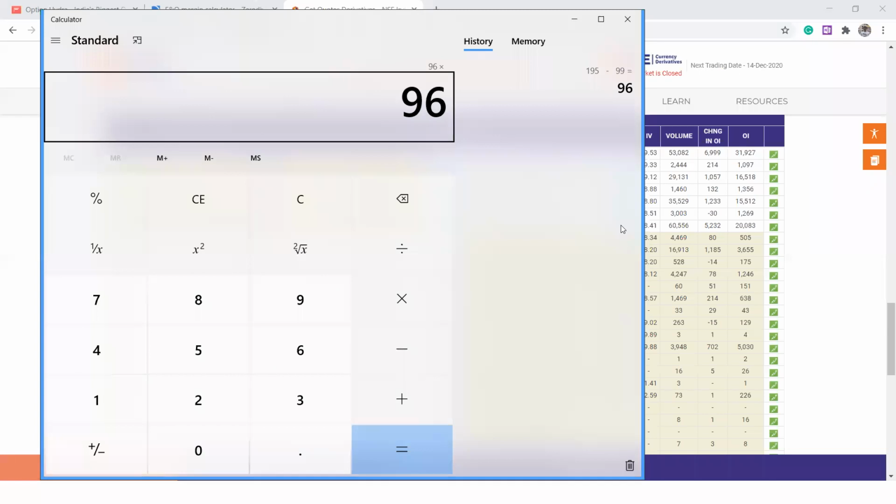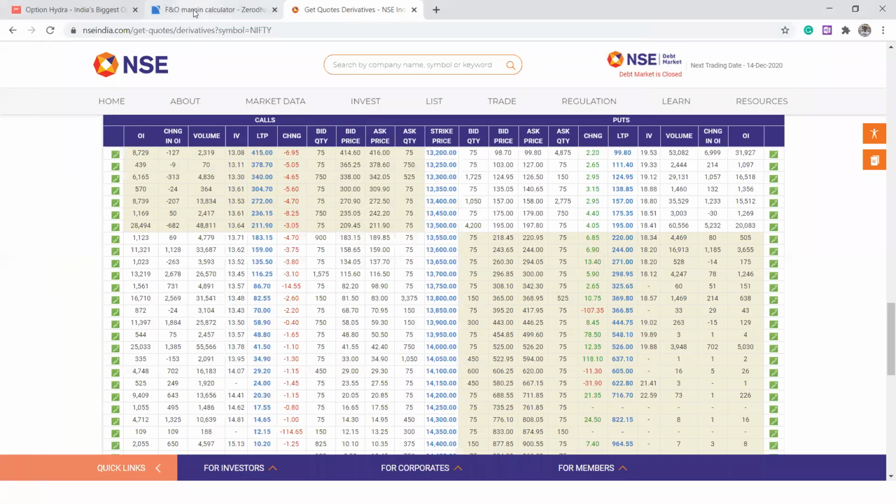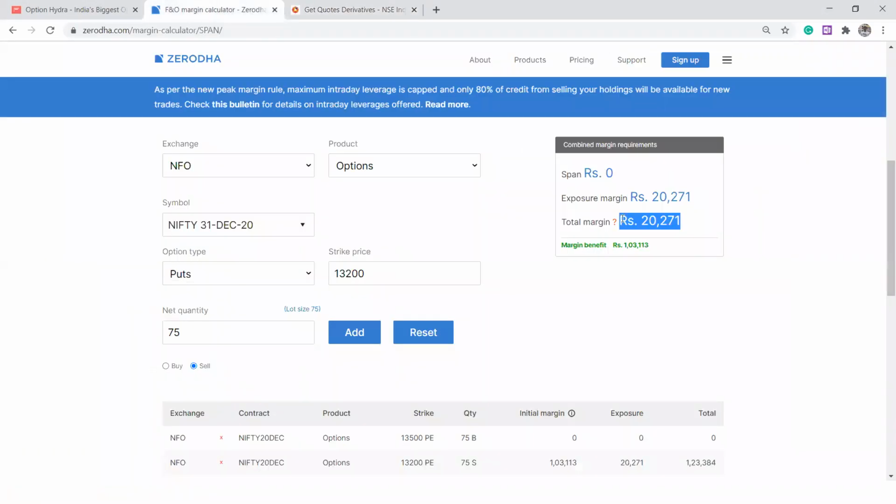That is 96 rupees into 75 per lot. That is 7,200 rupees, the maximum money that you have to lose over here. But for that, you have to pay the additional hedging fee, the additional margin. But anyways, this money will be refunded once your trade is done, whether it's profit or loss. After that, this margin money will be settled back to you again. If any remaining payment has to be done, it will be settled back to you.